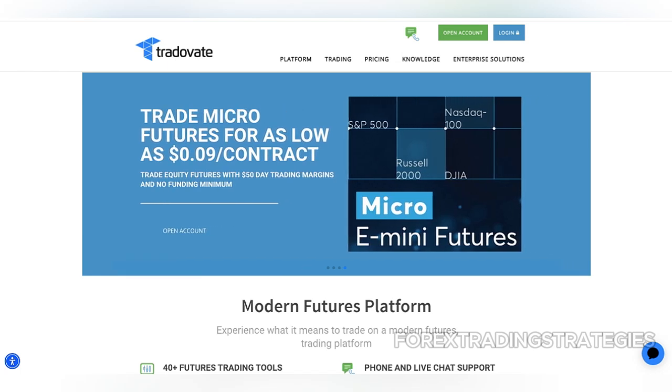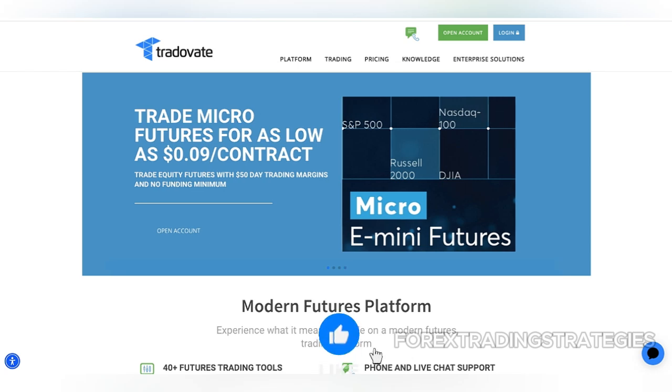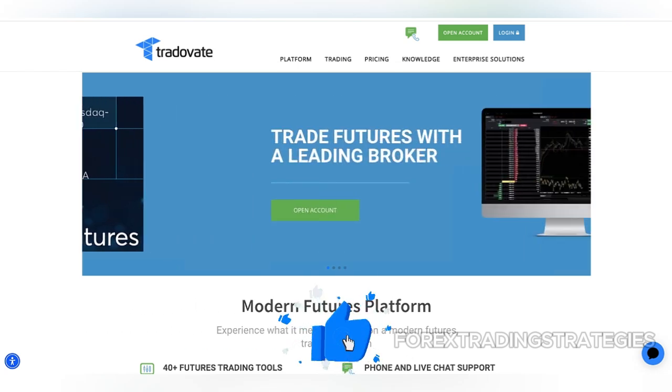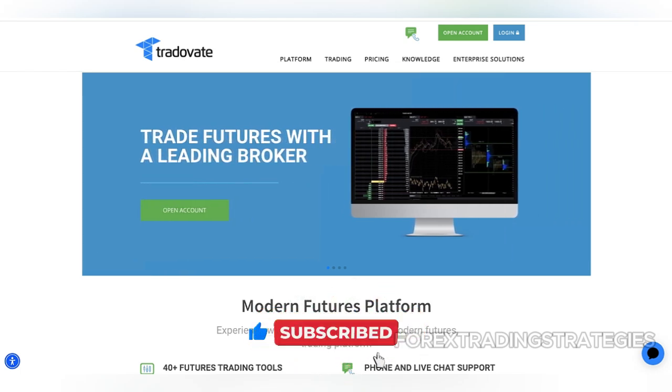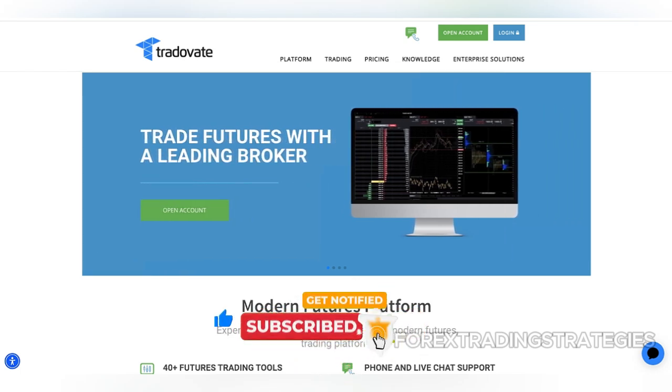Tradovate's platform is designed to cater to the needs of both novice and experienced traders. It offers a user-friendly interface, advanced charting tools, and a variety of order types to suit different trading strategies. Additionally, Tradovate provides access to real-time market data, news, and analysis to help traders make informed decisions.